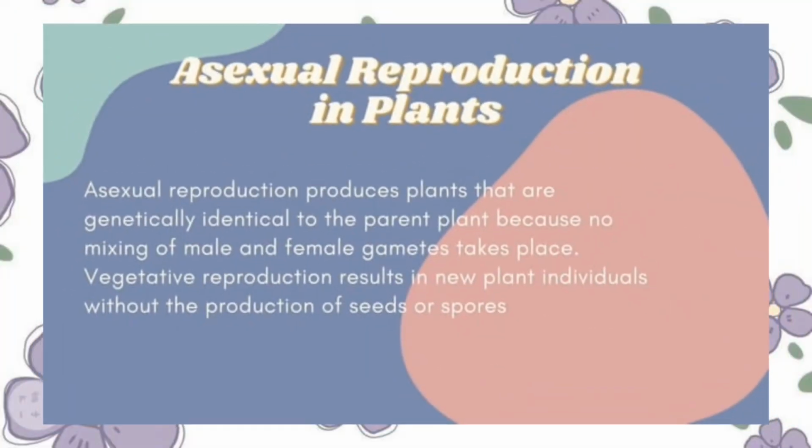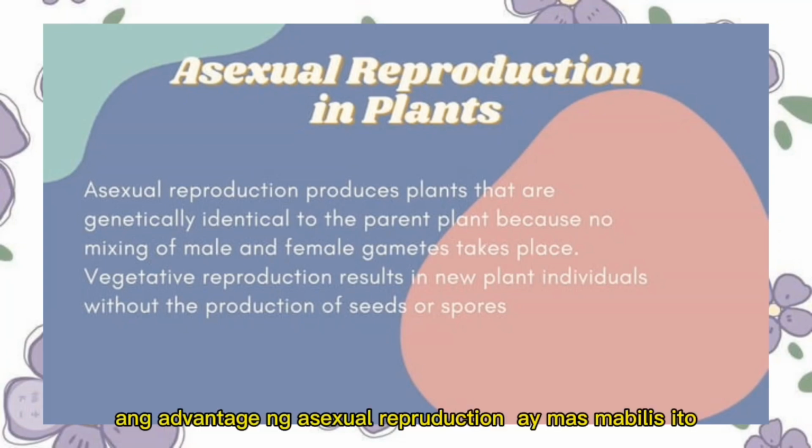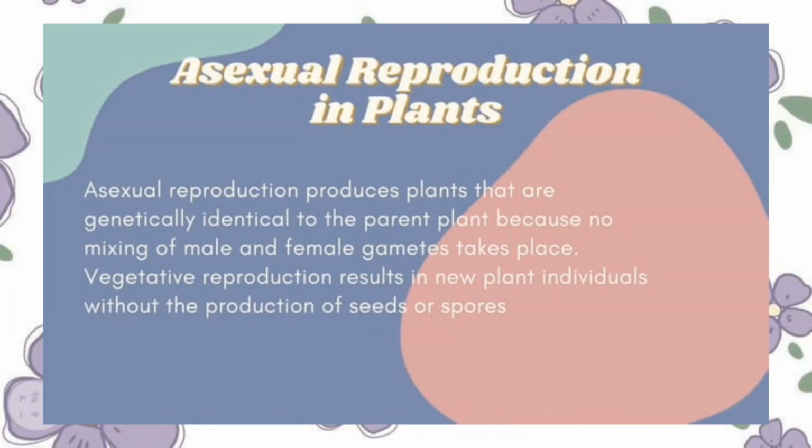Asexual reproduction in plants. Asexual reproduction produces plants that are genetically identical to the parent plant because no mixing of male and female gametes takes place. Vegetative reproduction results in new plant individuals without the production of seeds or spores. Ang advantage ng asexual reproduction ay mas mabilis ito, more energy efficient, and does not require the combining of sex cells from two parents.